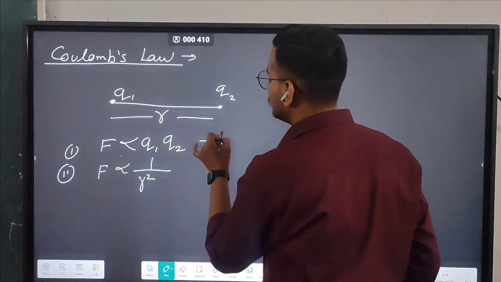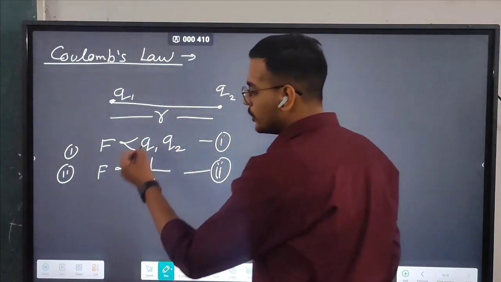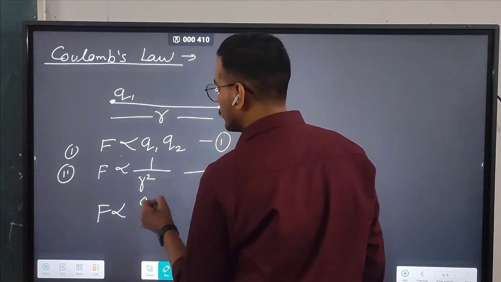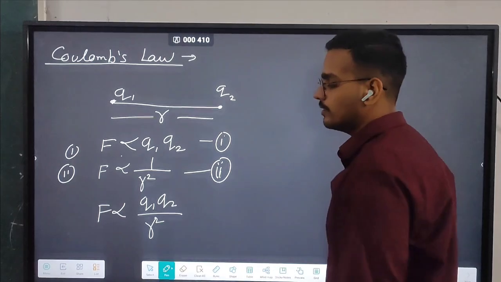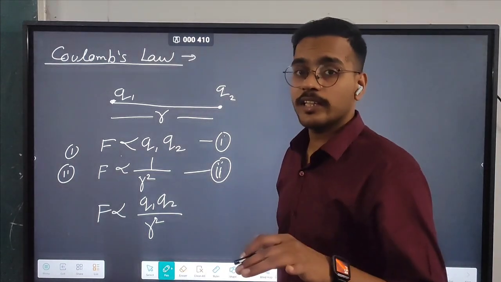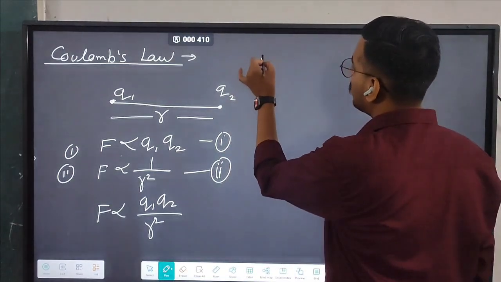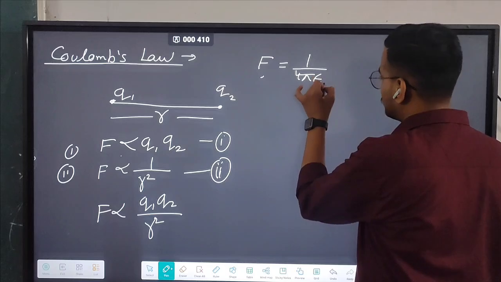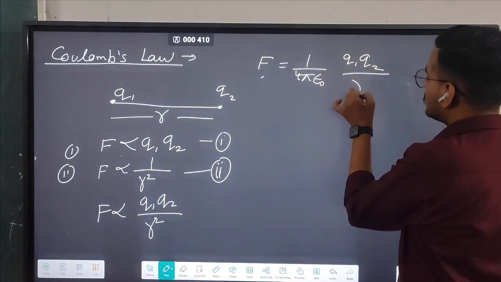If you take this as equation 1 and this as equation 2, then combining 1 and 2 you get F proportional to Q1 Q2 by r square. As you already know, if you change the proportionality into equality, then a constant will come, and the value of that constant gives F equals 1 by 4 pi epsilon naught Q1 Q2 by r square.